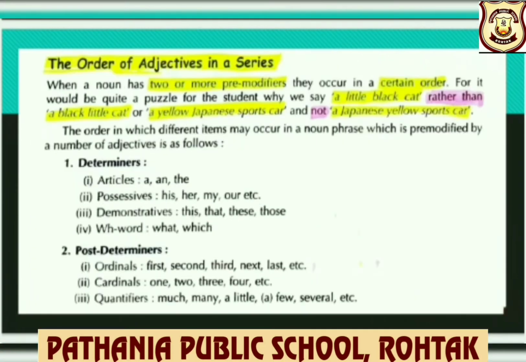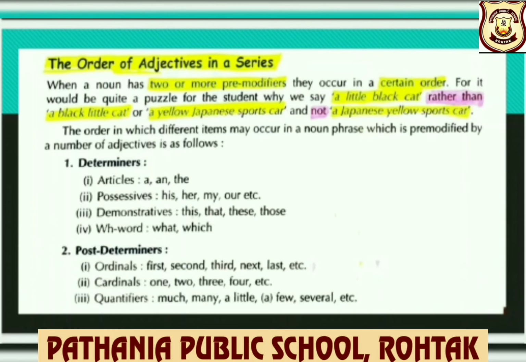Children, to construct anything, you need to follow some order. Similarly, to understand the meanings of one or more adjectives used in a sentence, you need to place them in a correct order. When a noun has two or more pre-modifiers, they occur in a certain order.